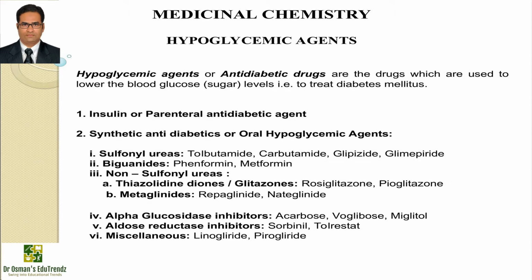Moving on to the fourth subclass, that is alpha-glucosidase inhibitors, example acarbose, voglibose, miglitol. Moving on to the second last class, that is the fifth subclass, aldose reductase inhibitors, example sorbinil, tolrestat. And the last class is miscellaneous agents, example linogliride, pyroglitazone.